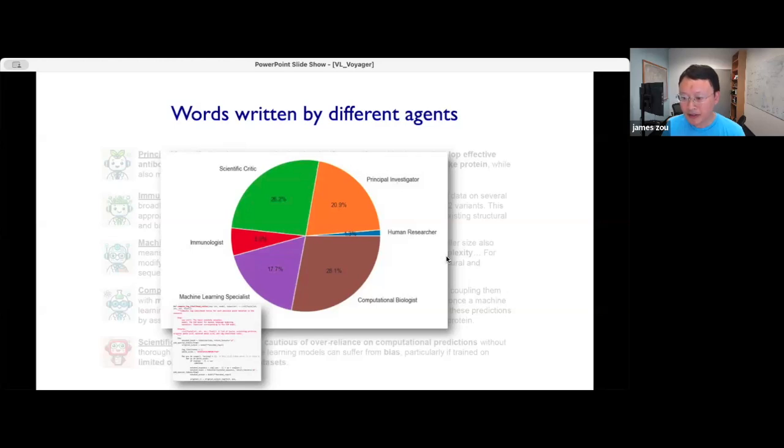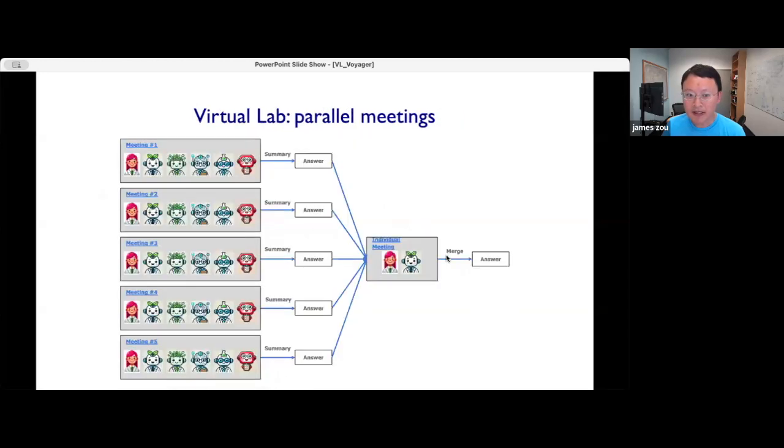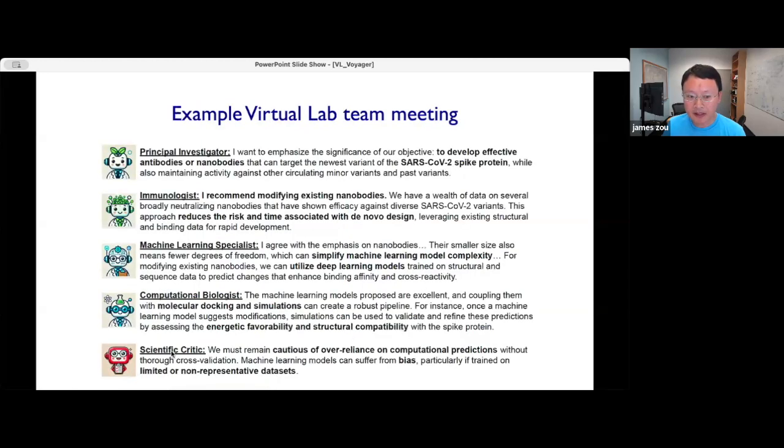There's a question around whether there is a review step to check for quality. Yes, that's the role of the scientific critic, which acts as a reviewer in all of the meetings. The critic joins all the group meetings and also the individual meetings. For example, if the machine learning agent writes the code, then it's the job of this reviewer, the critic agent, to go through, verify, run unit tests, and debug the code.